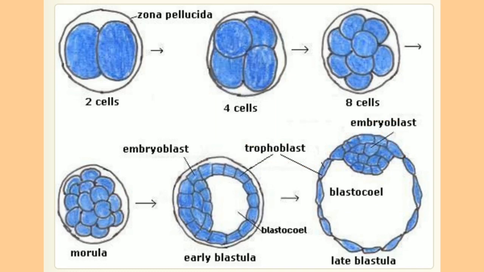The cells of the trophoblast which come in contact with the embryoblast cells are called cells of Rauber. See here, this is the outer trophoblast layer, but the embryo gets attached to this trophoblast layer by the cells called cells of Rauber. These cells of Rauber are present between the trophoblast cells and the blastocele, and they are in contact with the embryoblast cells. At this stage, the blastocyst shows polarity.